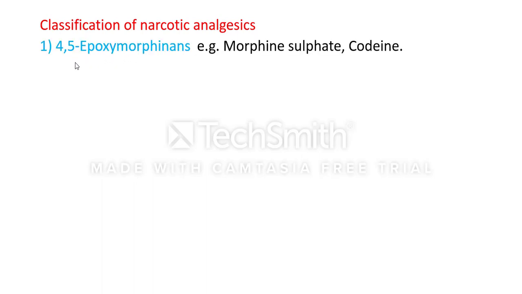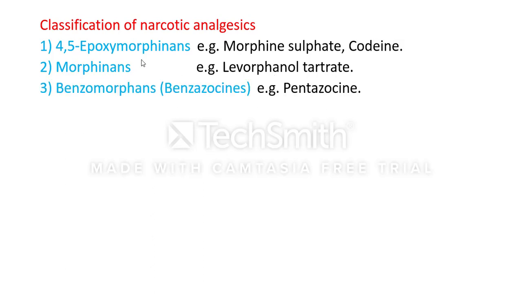In the first class, 4,5-epoxymorphinans, the examples of drugs are morphine sulfate and codeine. The next class of narcotic analgesics is morphinans. The example of morphinans is levorphanol tartrate.